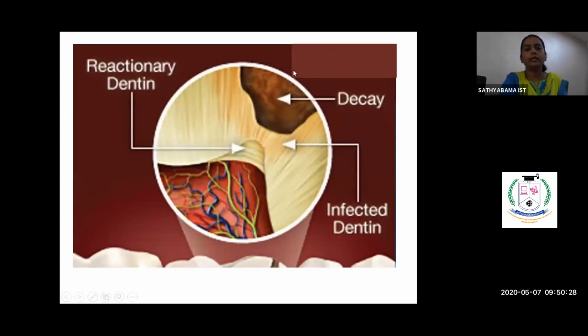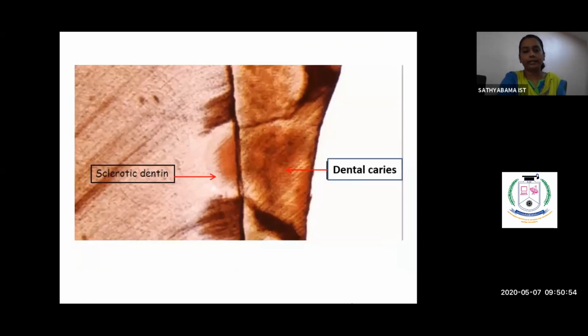So here is a decay. This picture shows a decay which has come up till the dentin, and here is our pulp. This is a reactionary dentin, which is otherwise called tertiary dentin. But this brown area, can you see? This brown area is nothing but the infected dentin, which is more sclerosed, more mineralized.